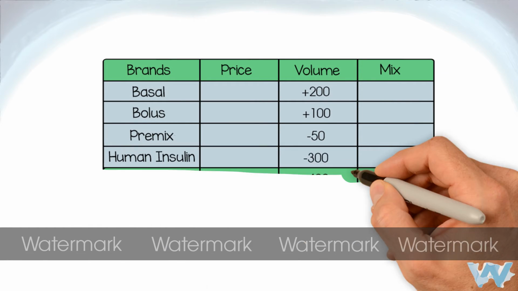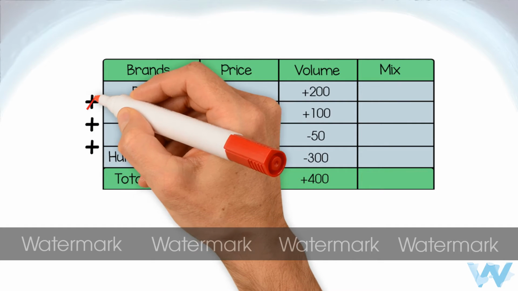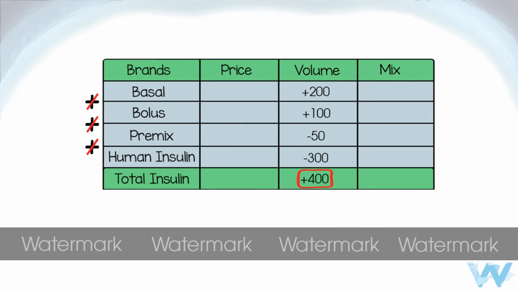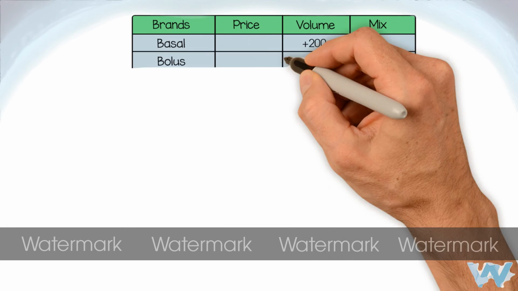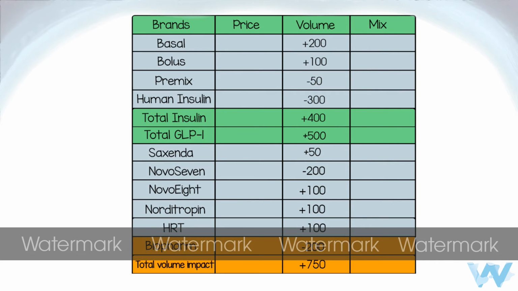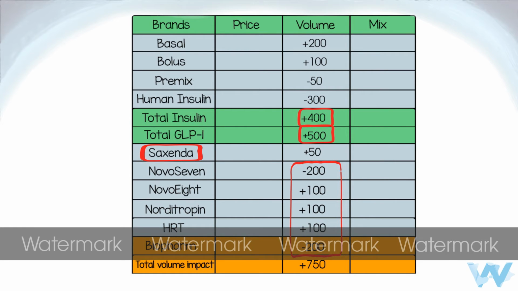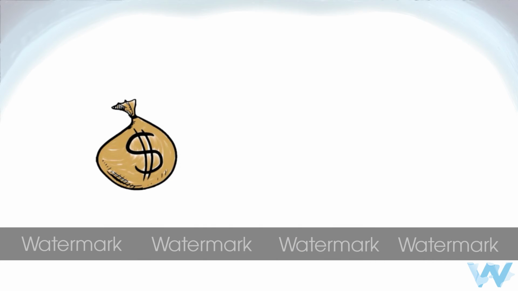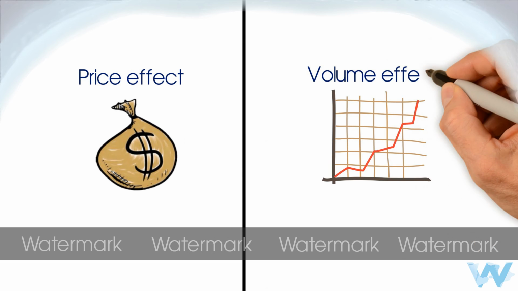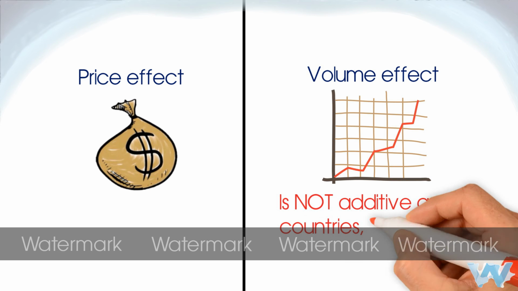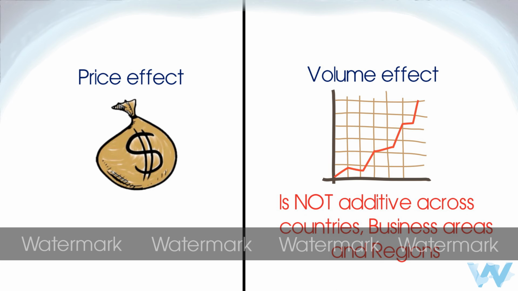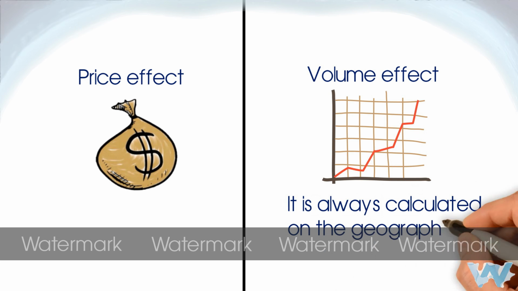Furthermore, the volume effect across the three insulin segments is not additive to total insulin. It is calculated on total insulin level. Overall, the volume effect is calculated on the highest level of comparable units, meaning total insulin, total GLP-1, obesity, and individual products in biopharm, which added together equal the total volume effect in million DKK. This also means that in contrast to the price effect, the volume effect is not additive across countries, business areas, and regions. It is always calculated on the geographical level you are analyzing.